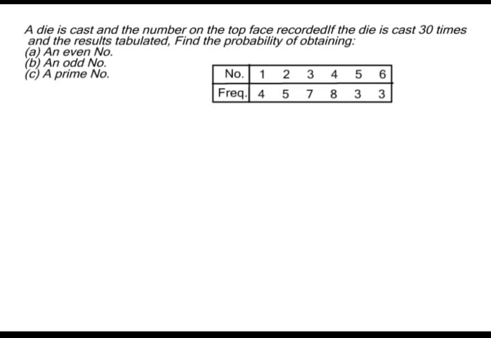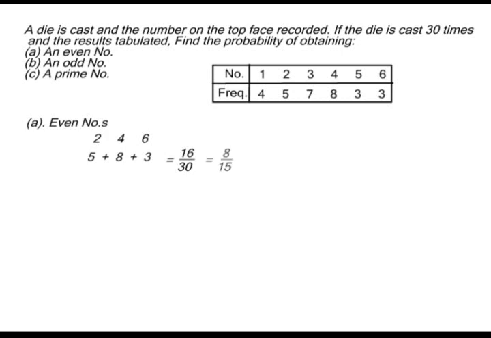In the solution, even numbers between 1 and 6 are 2, 4, and 6. The frequency of 2 is 5, the frequency of 4 is 8, and the frequency of 6 is 3. If you add them, you have 16. The total number of trials was 30, and so the probability of obtaining an even number is 16 over 30, which can be simplified to 8 over 15.